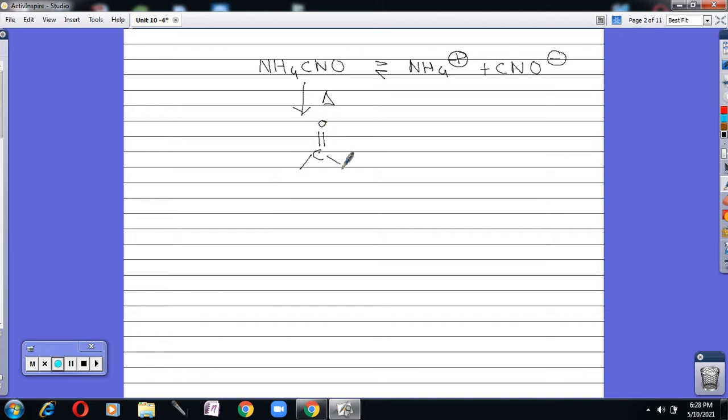Here is the formula of urea: C double bonded O, NH2 and NH2. Or sometimes we can write it as CO(NH2) twice. This one is ammonium cyanate, and this one is urea.